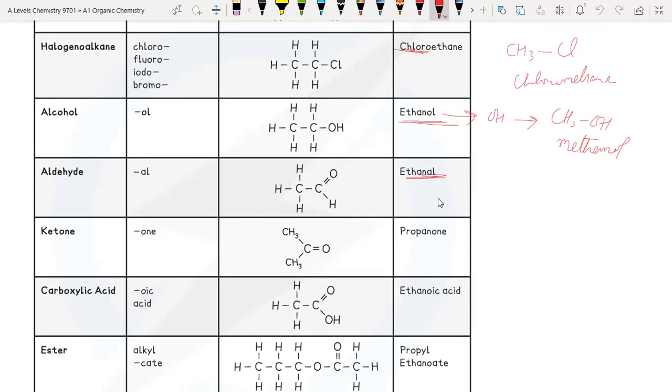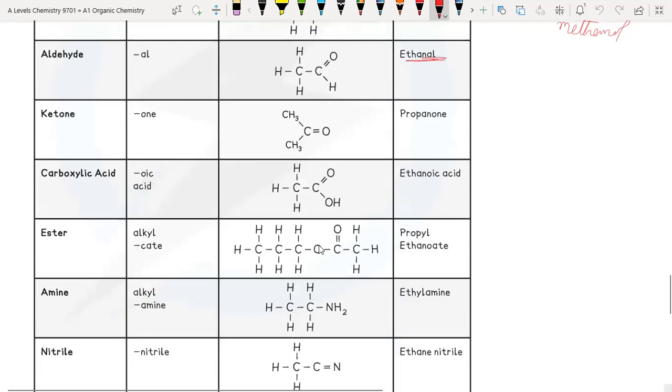For example, if it contains 2 carbons, it will be called ethanoic acid from ethane. If it contains 3 carbons, it will be called propanoic acid as the derivative of propane.